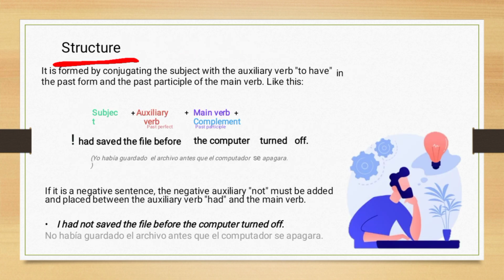Structure: it is formed by conjugating the subject with the auxiliary verb to have in the past form and the past participle of the main verb. Like this: subject plus auxiliary verb plus main verb plus complement. Example: I had saved the file before the computer turned off. In a negative sentence, the negative auxiliary not must be added and placed between the auxiliary verb had and the main verb. I had not saved the file before the computer turned off.